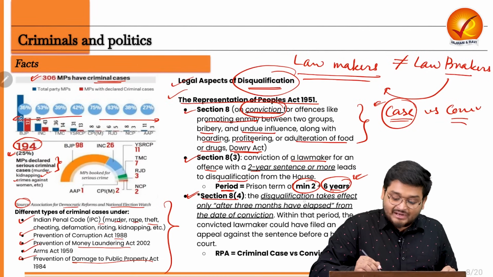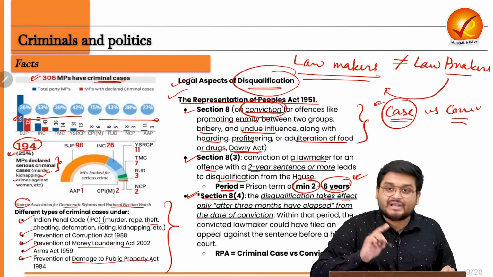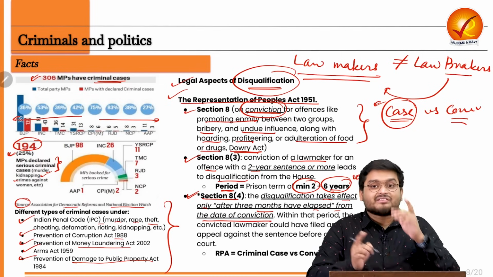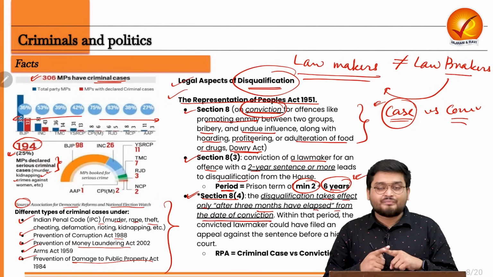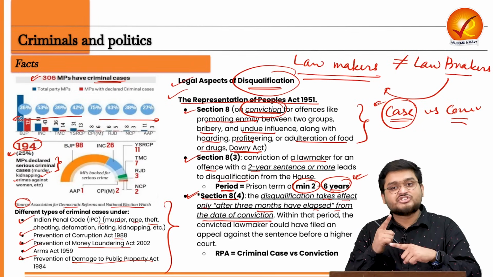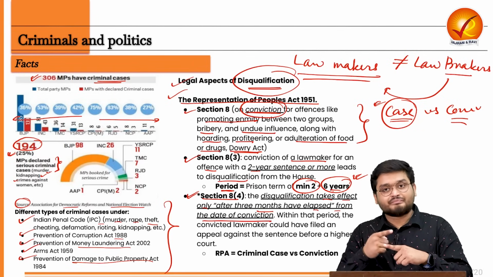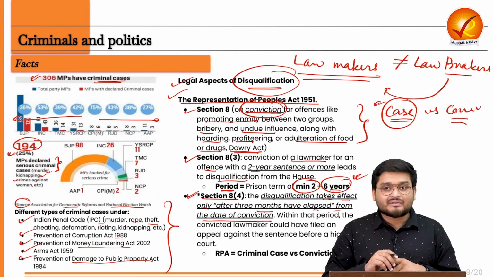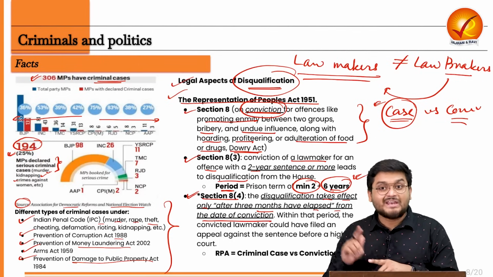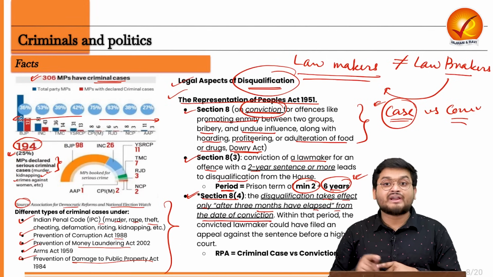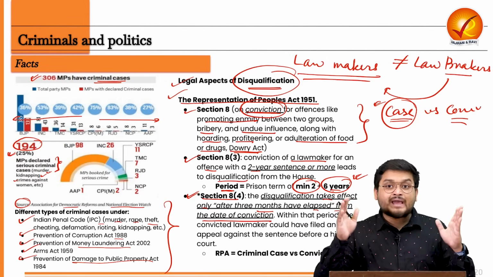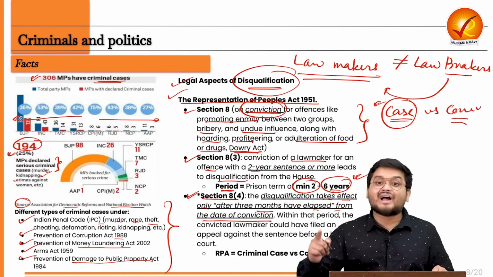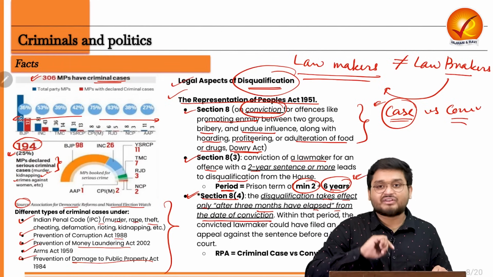It says that the disqualification takes effect only after 3 months have elapsed from the date of conviction. Say the court of law has convicted an MP in January. So February, March and April. So in May, for example's sake, that MP will be disqualified after conviction. So the MP will have 3 months to appeal to any higher court of law against that conviction.